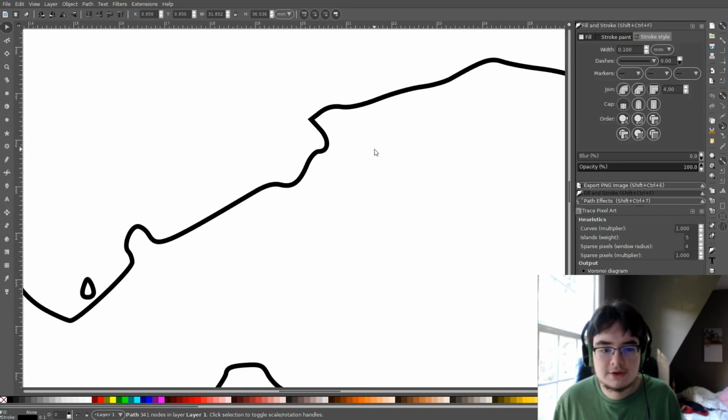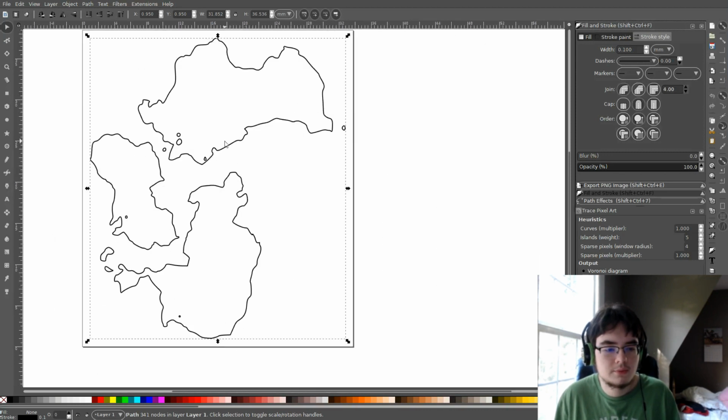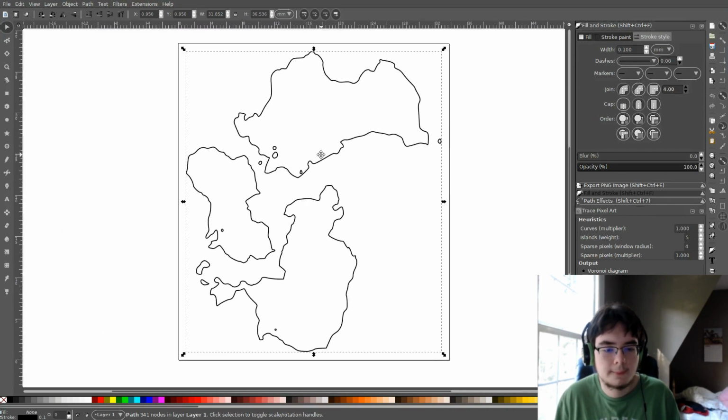And the final thing we need to do is set our cap to be rounded. One of these, rounded, there we go. So set join to rounded, so if our join isn't rounded, we have these nasty little points here, we want that to be rounded. And there we go, we have our map.